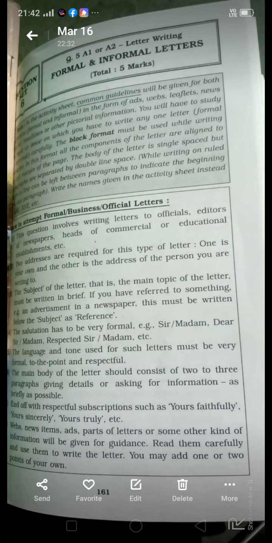You have to read them carefully and use them to write the letter. With the base of this information, you have to develop your letter. You may also add 1 or 2 points of your own. You have to follow these rules to write the official or business letter.